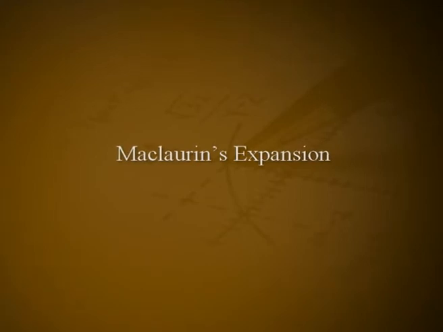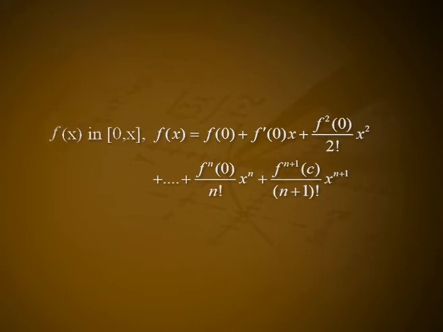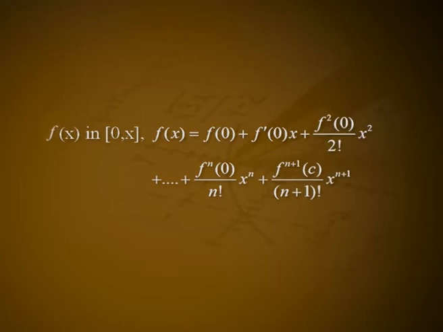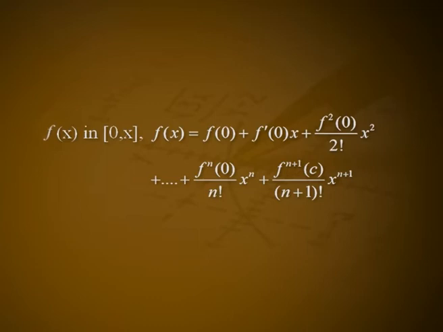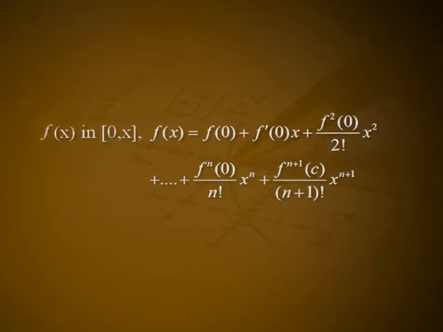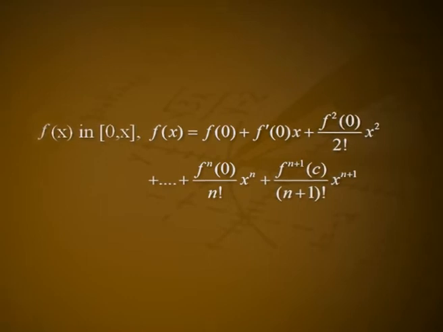Maclaurin's expansion. Consider Taylor's theorem for the function f(x) in closed interval [0, x]: f(x) = f(0) + f'(0) x + f''(0)/2! x^2 + etc. + f^(n)(0)/n! x^n + f^(n+1)(c)/(n+1)! x^(n+1) for some c between 0 and x. Here c = θx, where 0 < θ < 1.